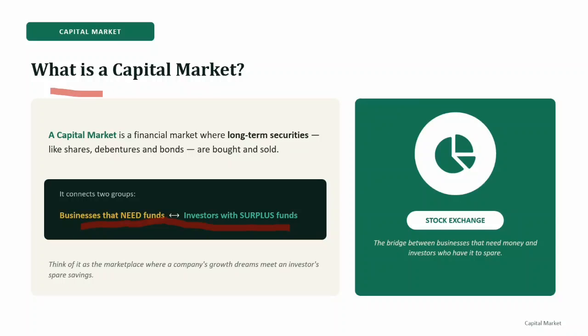In simple words, a capital market is a financial market where long-term securities such as shares, debentures, and bonds are bought and sold. Now the important word here is long-term. Remember always, capital market is equal to long-term funds.